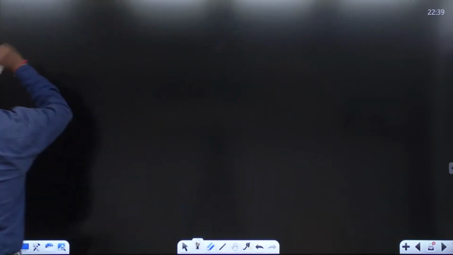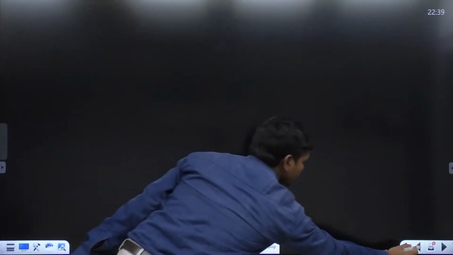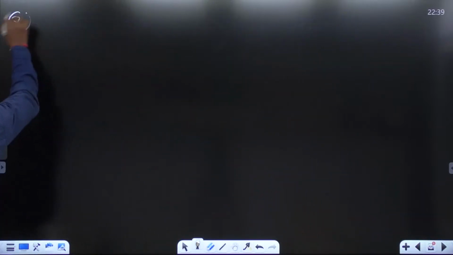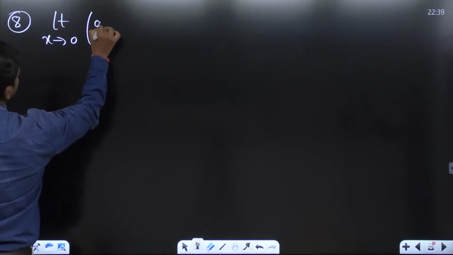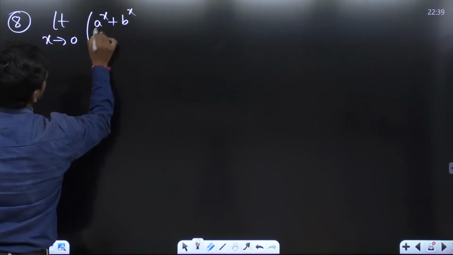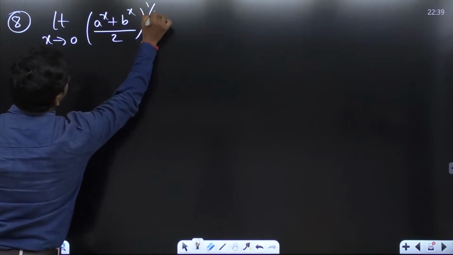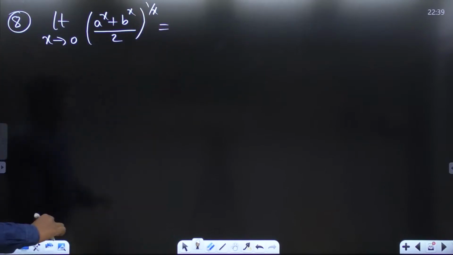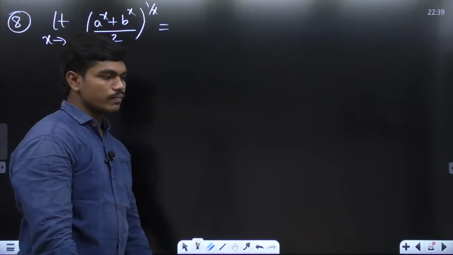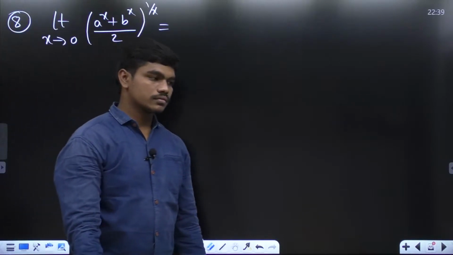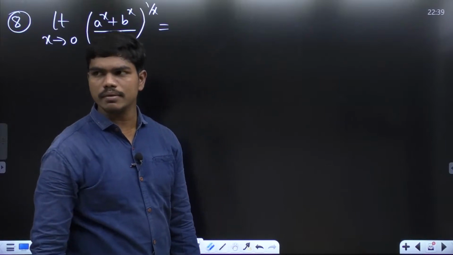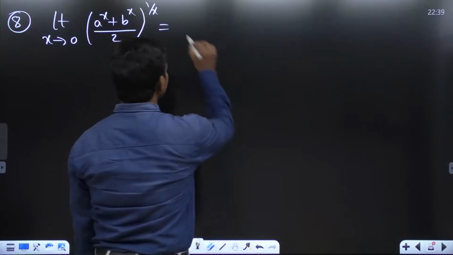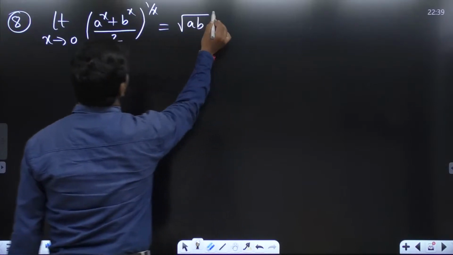Next. How many points have we covered so far? 7 points. Okay, 8. Limit x tends to 0, (a power x plus b power x by 2) whole power 1 by x. What's the answer for this? Can anyone tell me? I have proved even this. Can anyone tell me what's the answer for this? Square root of a into b.